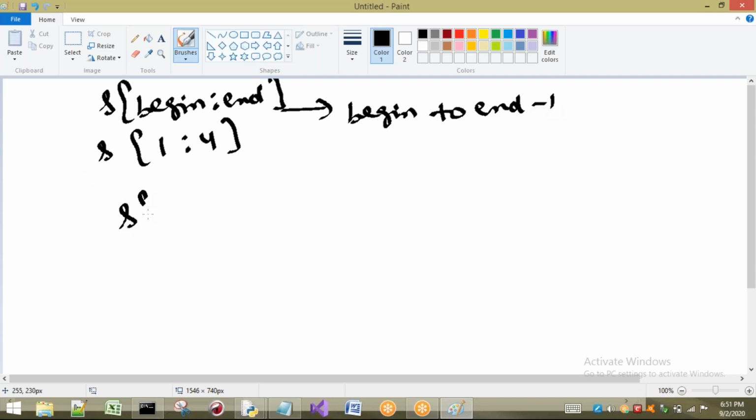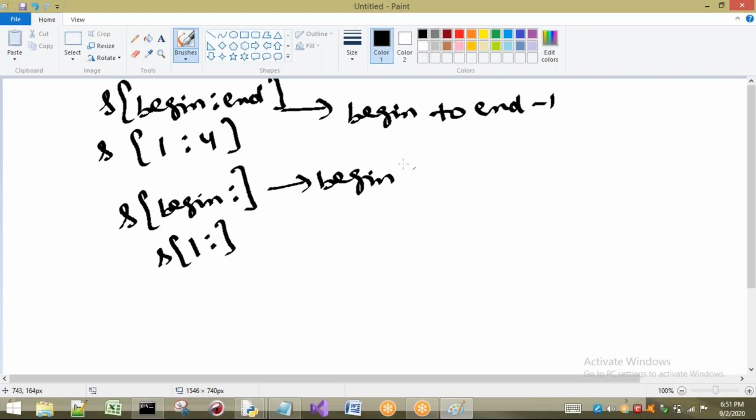Next one, if we are going to take only begin, and write a colon, and you are not giving anything after it, that means you are telling that from begin onwards, starting from 1 onwards. I will take one example, s of 1 colon. You are giving the begin address but not the last address, so it will take until the last character.